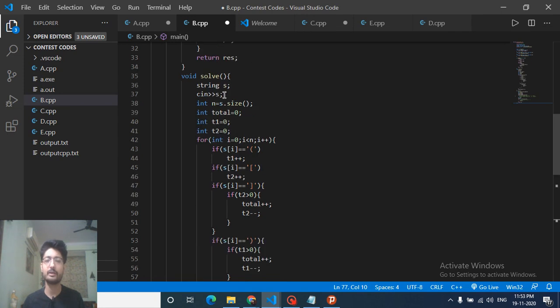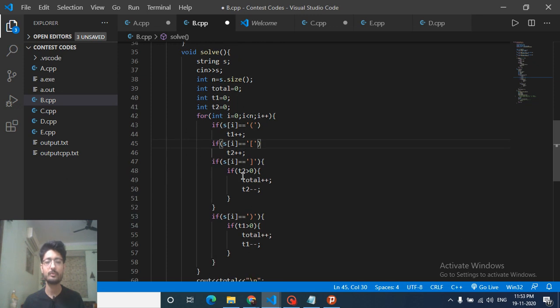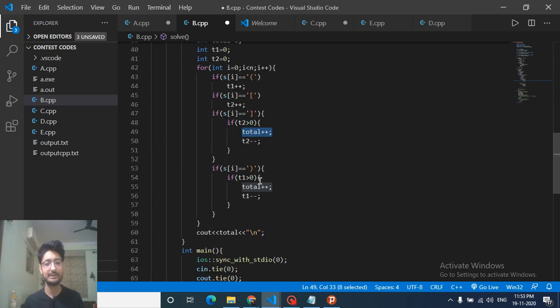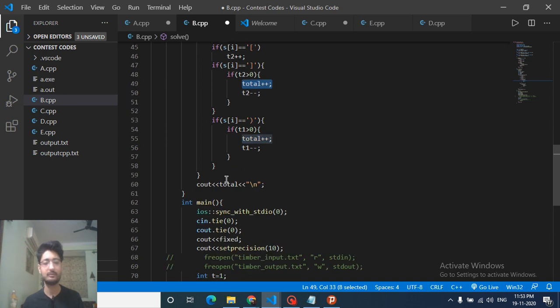I have put the code part now. This is the input of the string, the size of the string, total is the total number of removals you do, and type 1 and type 2. If you find an opening bracket of type 1, increment type 1, same for type 2. If you find a closing bracket, for a type 2 closing, if type 2 is greater than 0, which means there is already an opening bracket present, increment the total and decrement type 2. Same you can do for type 1, and the answer is just the total.